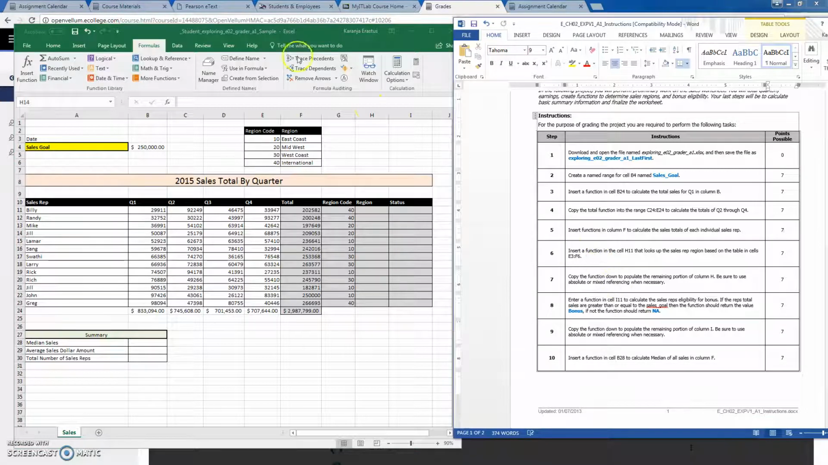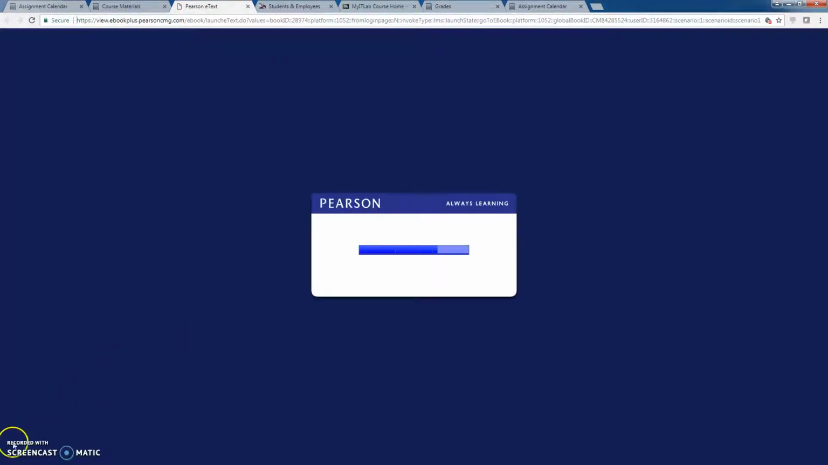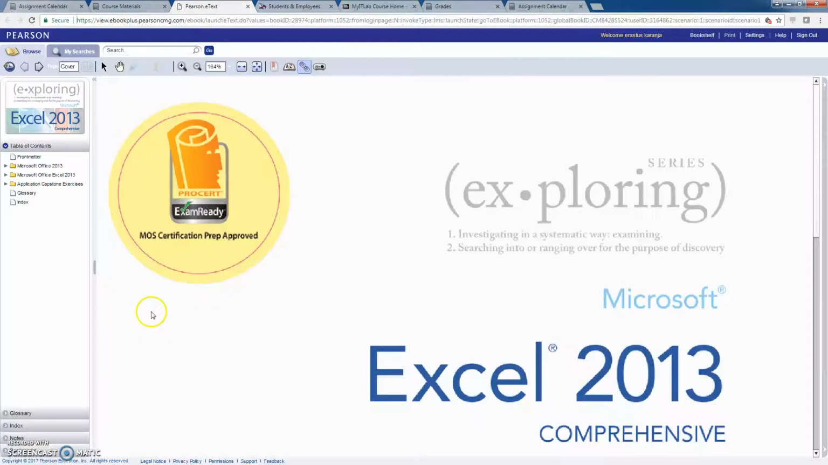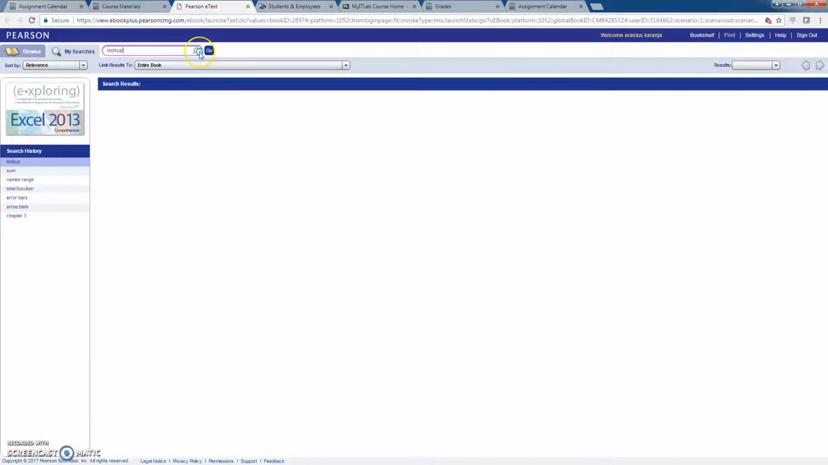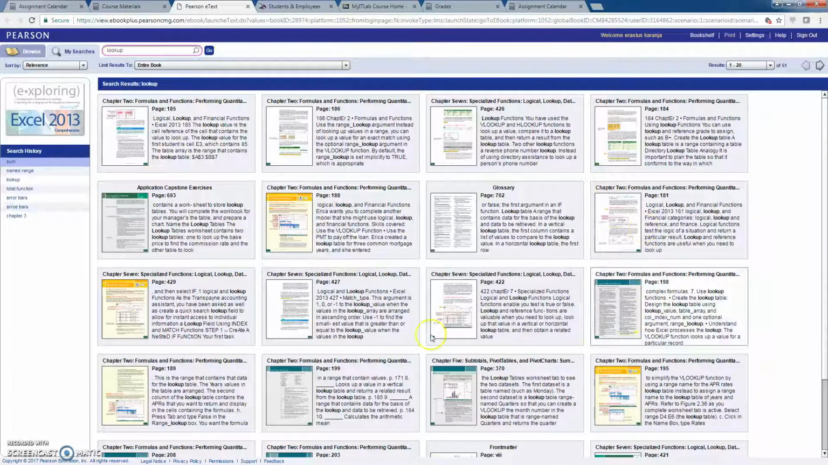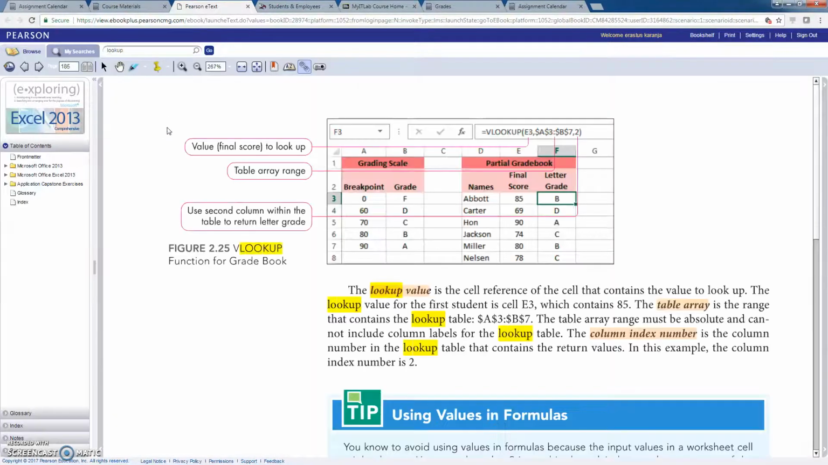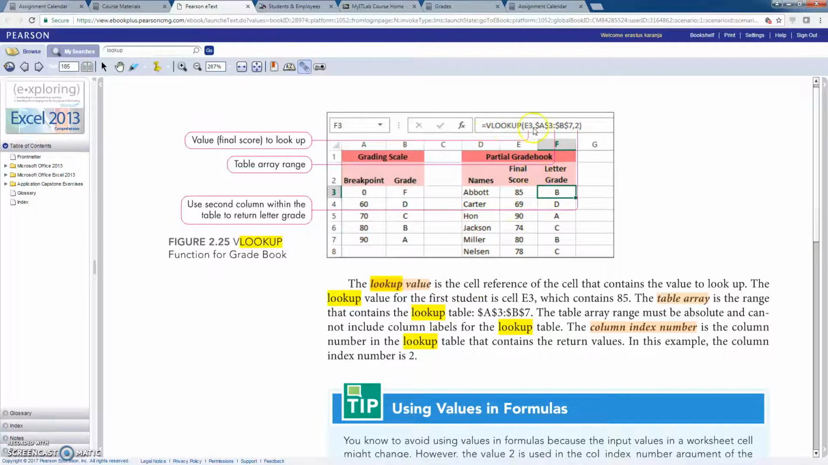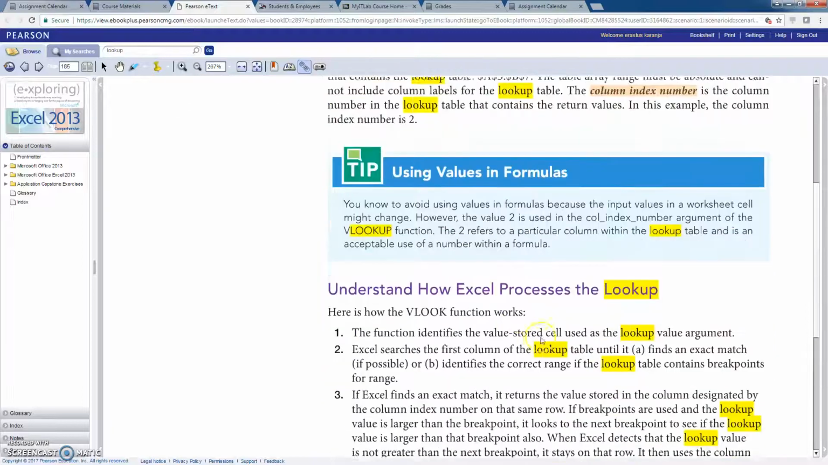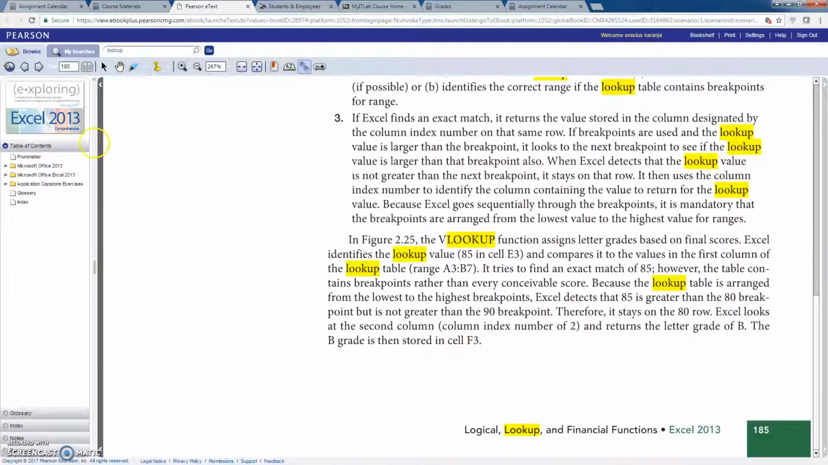So if you've forgotten how to do the lookup, you can go back to your e-textbook. And that will give you the book, and then you just type lookup if you have forgotten, and enter or click go. And like we said, that's going to give you a lot of options. But since we know we are in chapter 2 here, formulas and functions, you can click on that, and that gives you the information, the lookup value. You see the function, the arguments, all the way down like that. So you can review this.